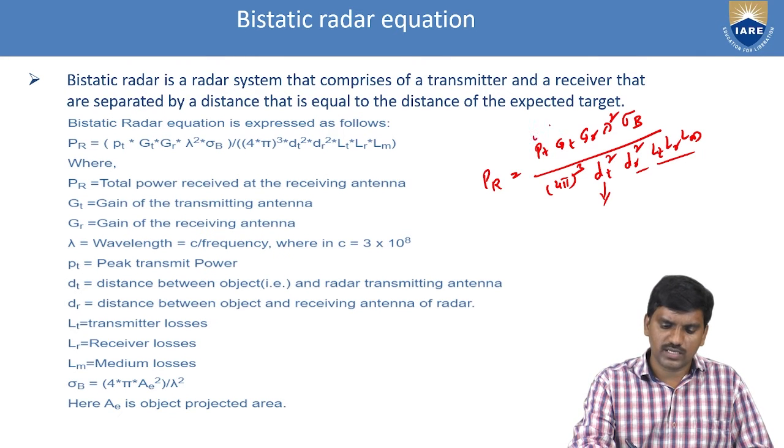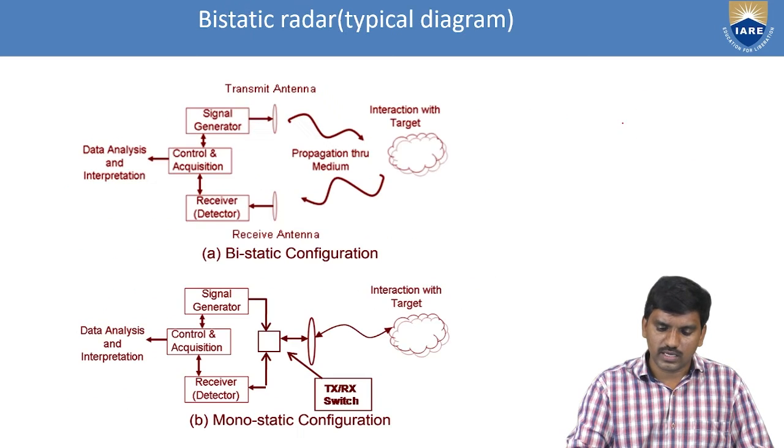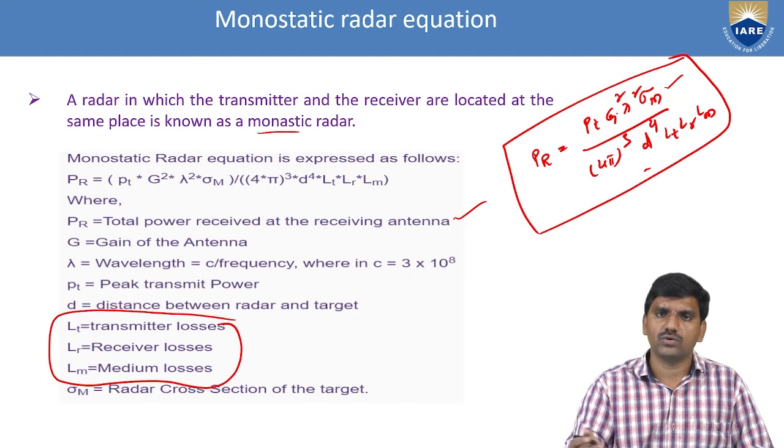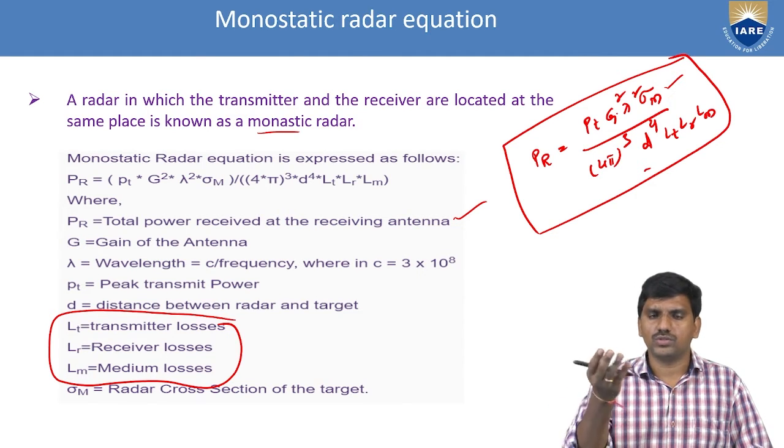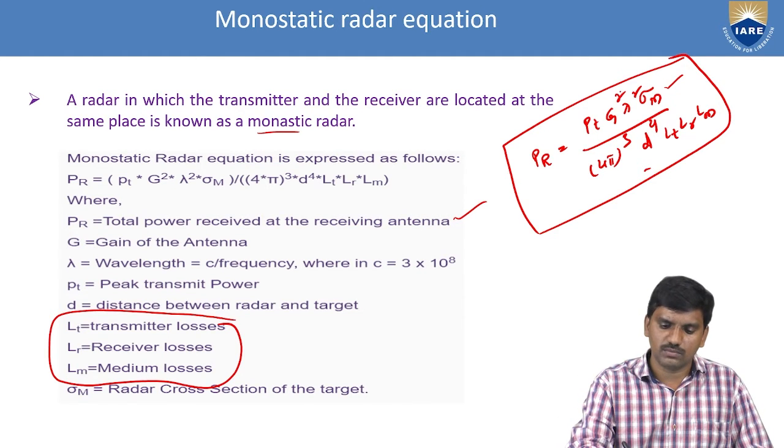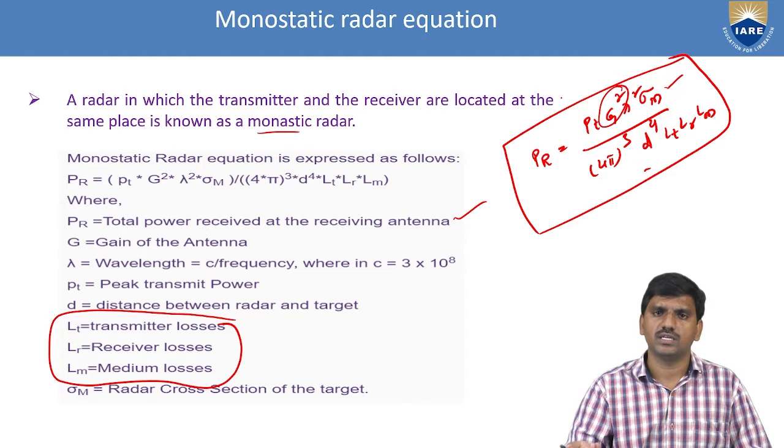Next, the transmitter power and transmitting gain are there, and the receiving gain is separate. In monostatic radar we have G squared, meaning G_T times G_R, because the transmitter and receiver are both co-located. That's why we have the term G squared.